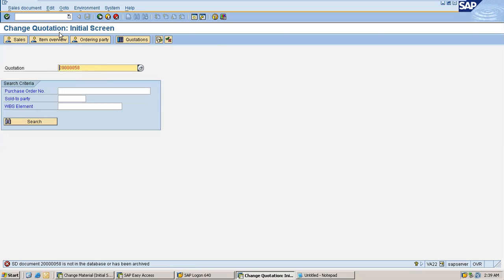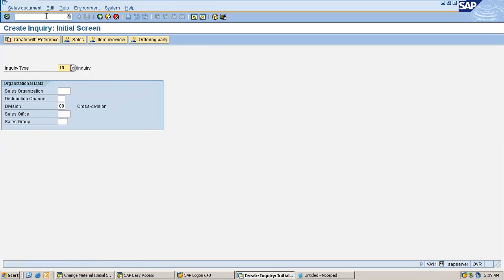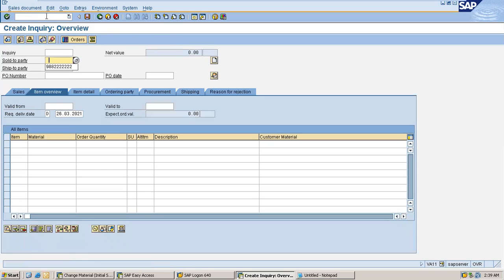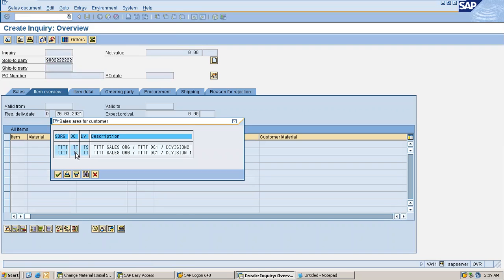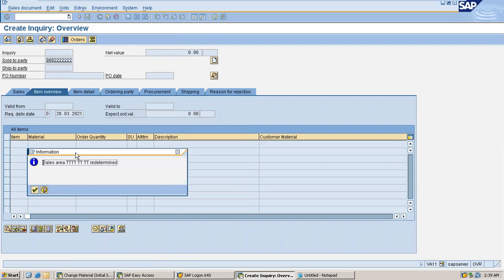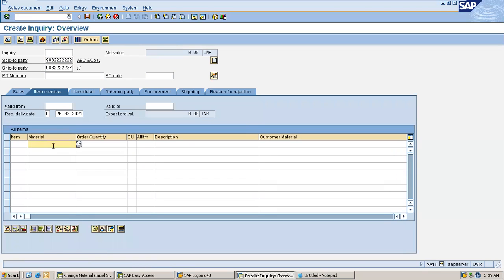When you want to create a transaction, let's say you're going to create an inquiry now. The moment you save this transaction, let's say I am entering a material number, TTTTT, 5 T's.